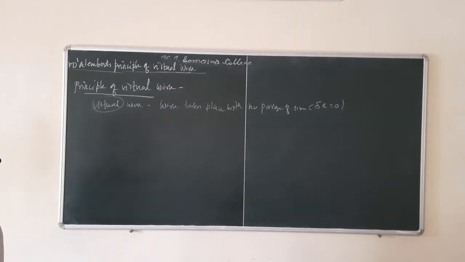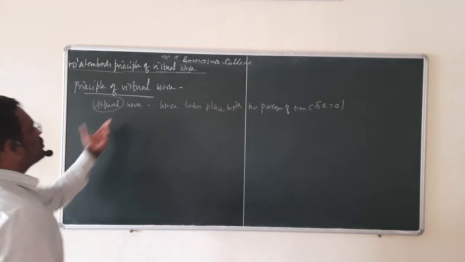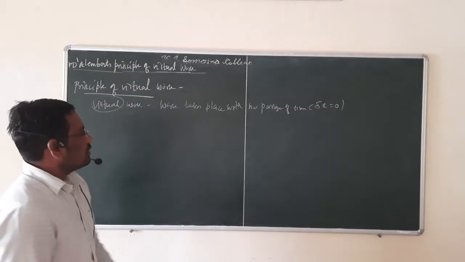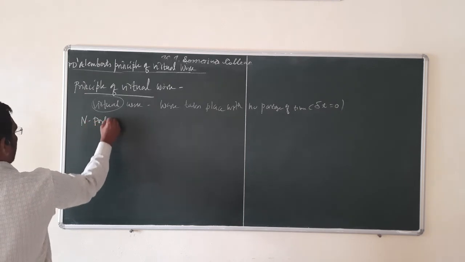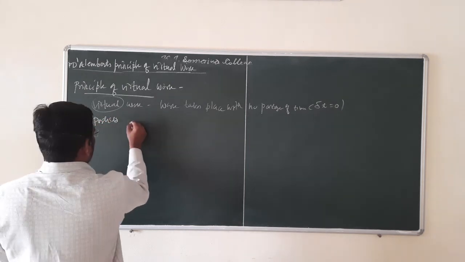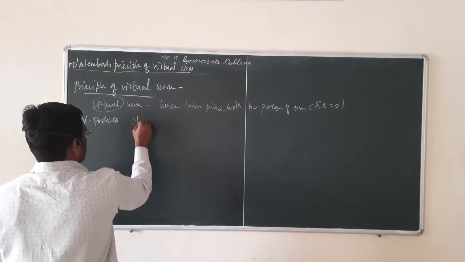Now we are in a position to discuss the principle of virtual work. Suppose we have a system of n particles which is in static equilibrium.